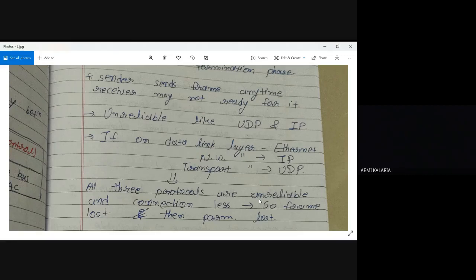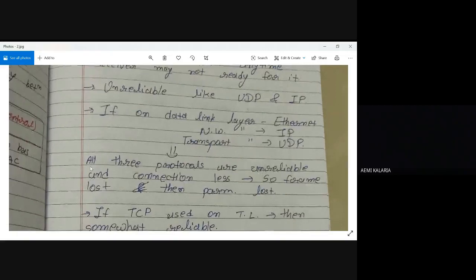At that time we can call all three protocols unreliable and connectionless, right? So if a frame is lost, then it is permanently lost. These three protocols are connectionless, they don't have any connection between the current frame and the previous and next frame. That's why if any frame is lost, it is permanently lost.